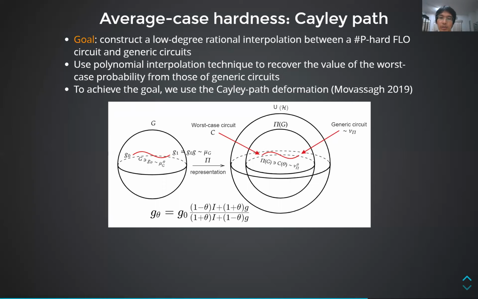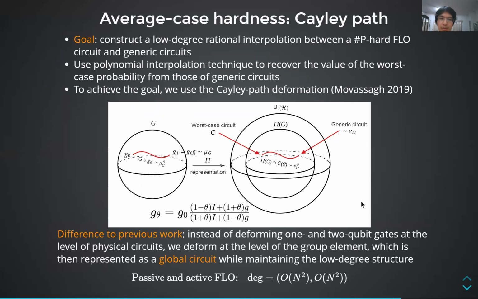When theta equals 0, we get a group element that is represented as a worst case circuit on the Hilbert space. And when theta equals 1, we get a circuit that is uniform or Haar distributed. For any value of theta between 0 and 1, this path always lies in the group, meaning that the circuits are always unitary.